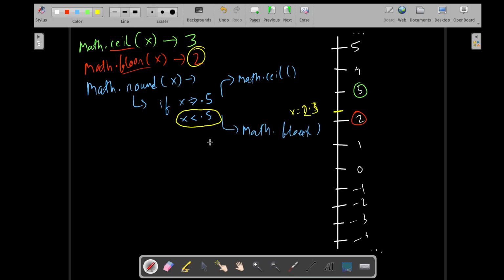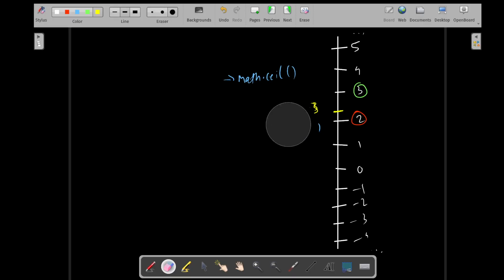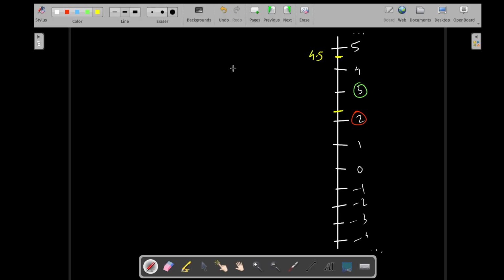Okay. So say for example we have, again let's clean it out for the moment, a number, call it 4.5. What about ceil? If I ceil 4.5, what would I get? The next integer, we will get 5. If I floor it, what would I get? The previous integer, that is 4. I mean the lower integer, we will get 4.